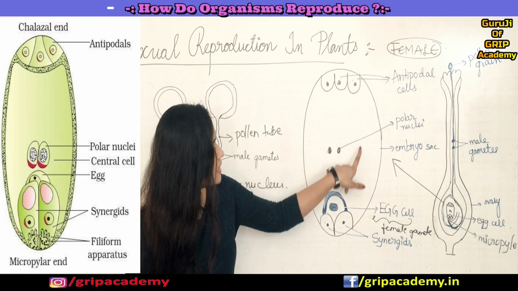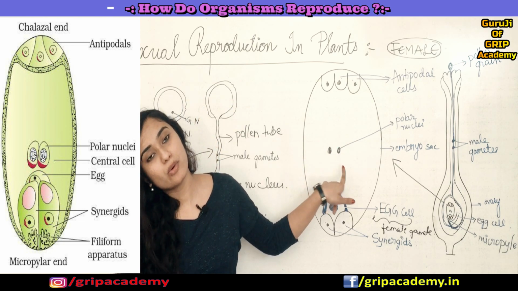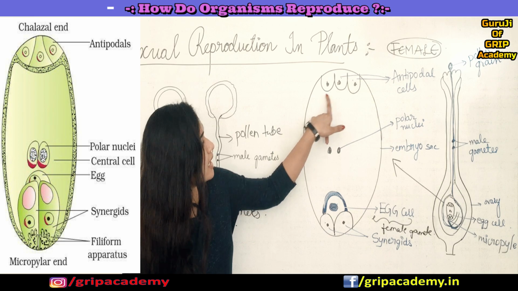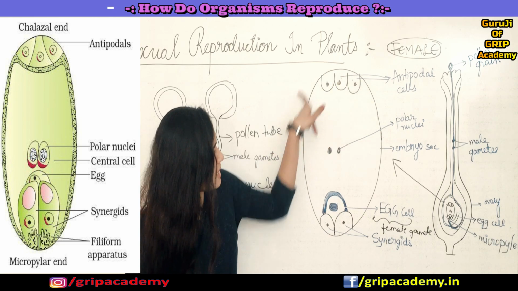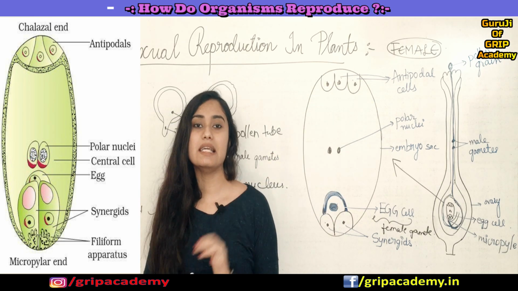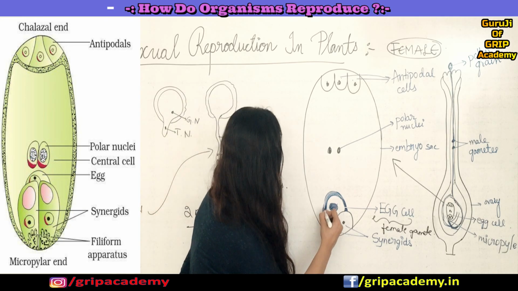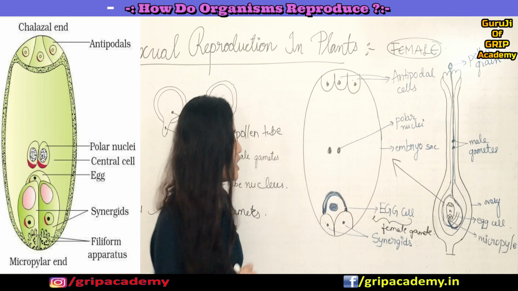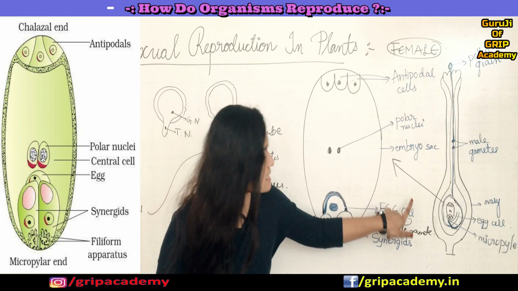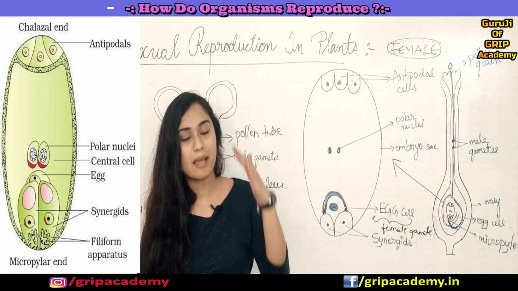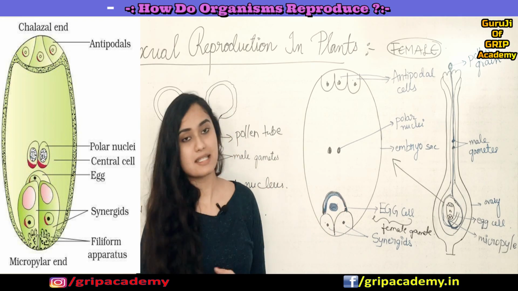Then in the center you have got 2 polar nuclei, and at the top of this embryo sac you have got 3 antipodal cells. So you got the location of this female gamete, right? This is where the egg cell, which is a female gamete, haploid in nature, is residing.